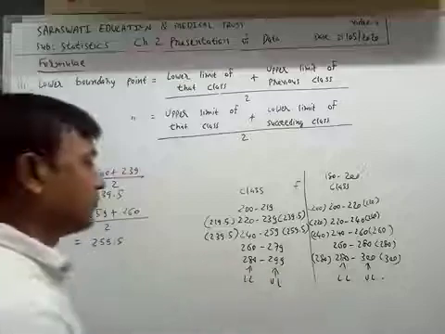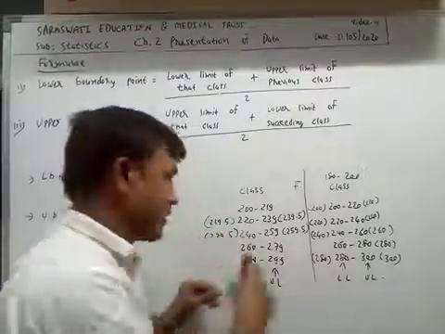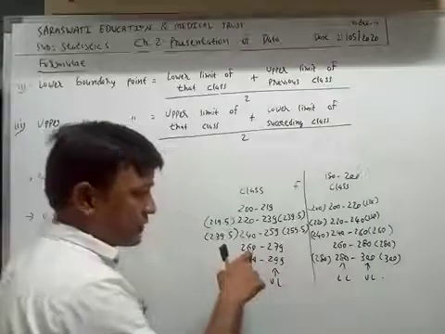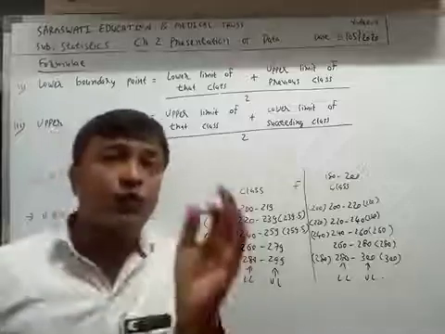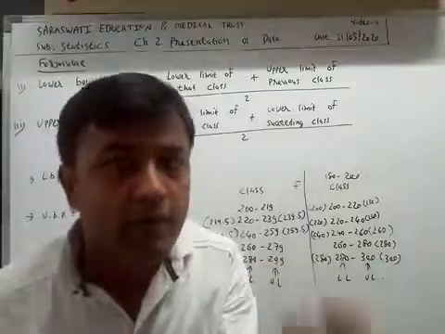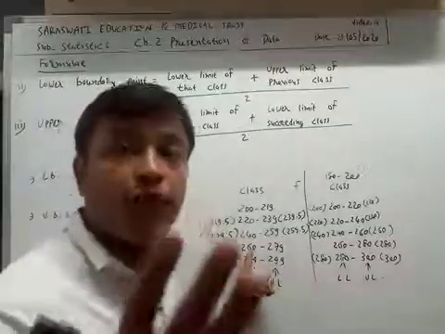Now we will use the shortcut in this class number 4 also. What is the lower boundary point of the fourth class?